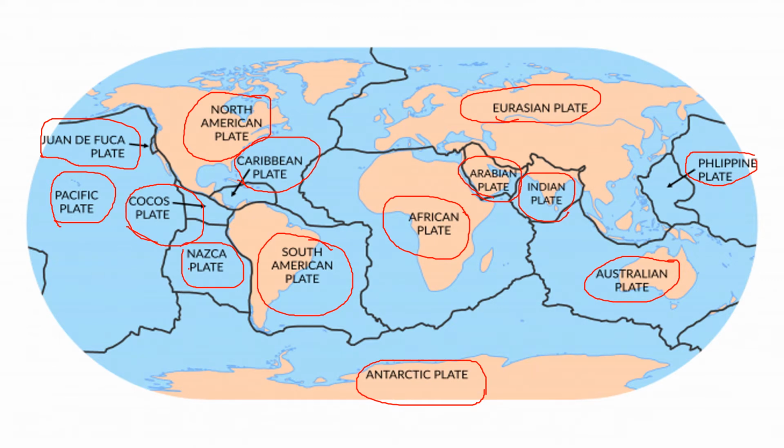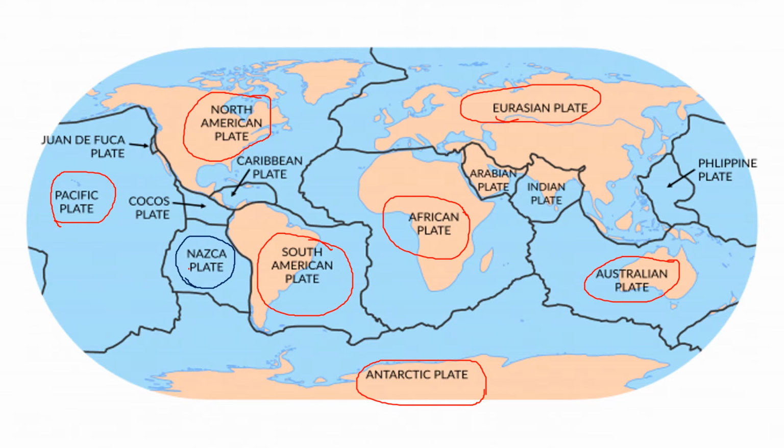Okay, one second. Let me do them with another color so that you can remember it easily. Okay. So all the red circles are major plates. Now minor plates. Minor plates are all the circles that are in blue color.